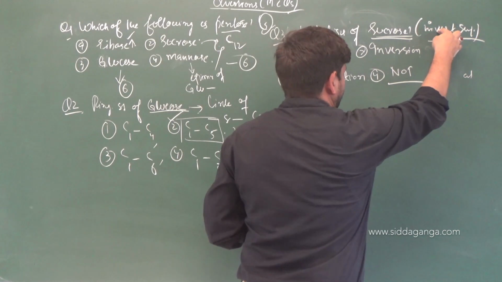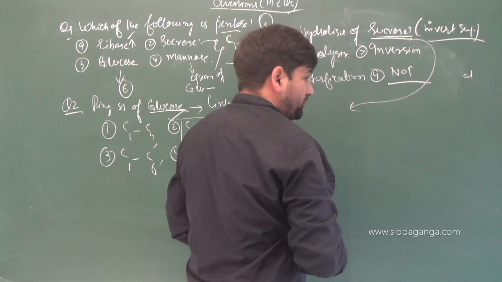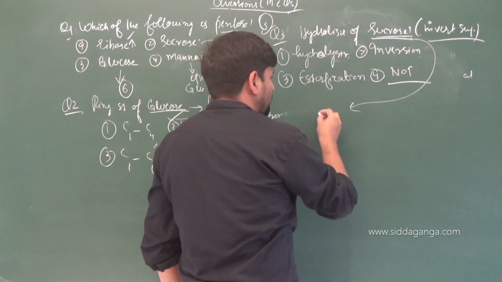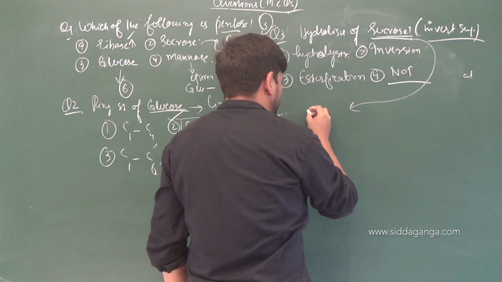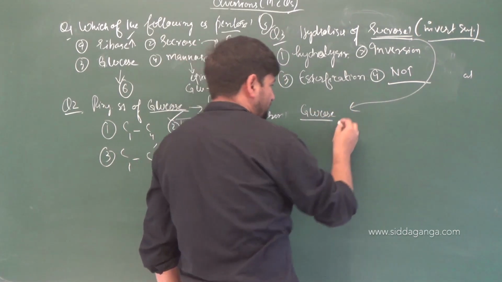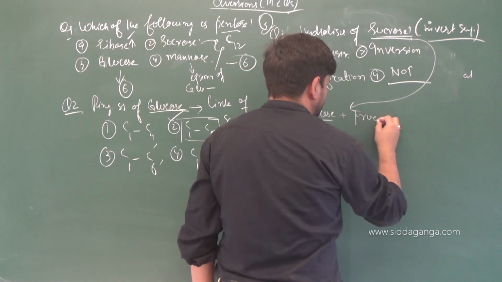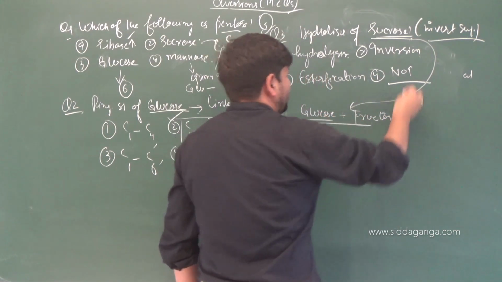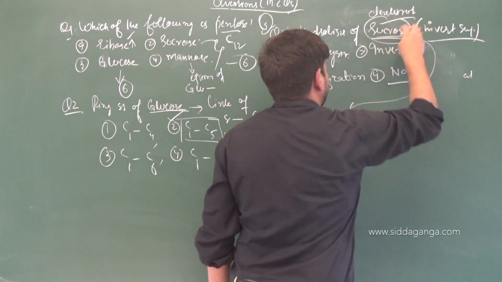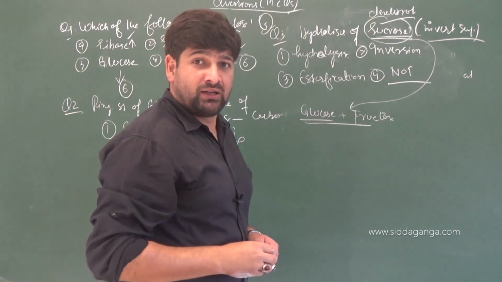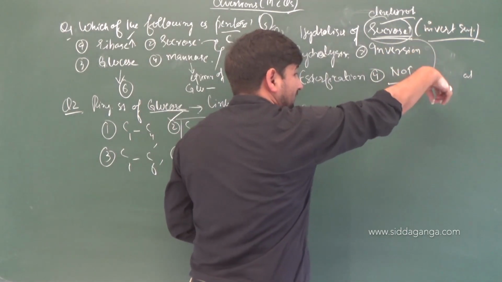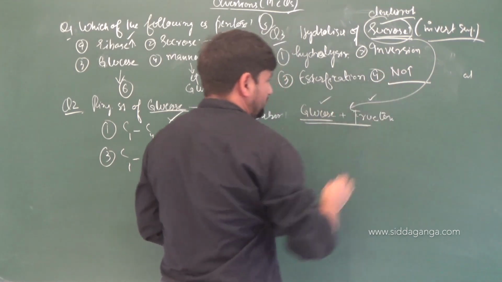Sucrose is also called invert sugar, and we know the reason for it. When sucrose is broken down, when it is hydrolyzed by the addition of water, what are we getting? We get from it glucose, technically beta D plus glucopyranose, and we get fructose. In actual practice, sucrose is dextrorotatory. That means it rotates the plane of polarized light towards the right. However, on hydrolysis by invertase, the glycosidic link is broken down and we get glucose and fructose.